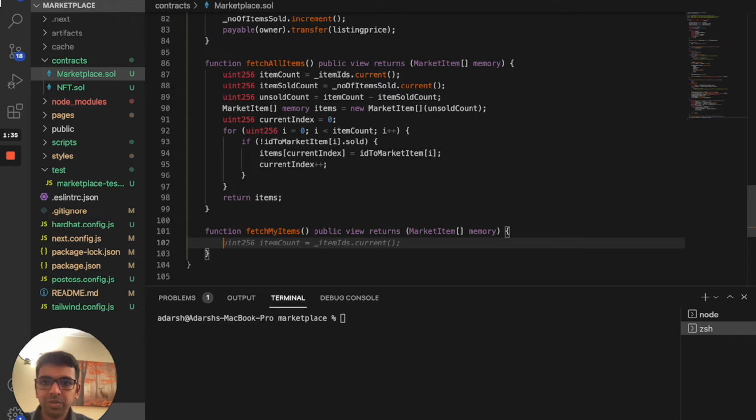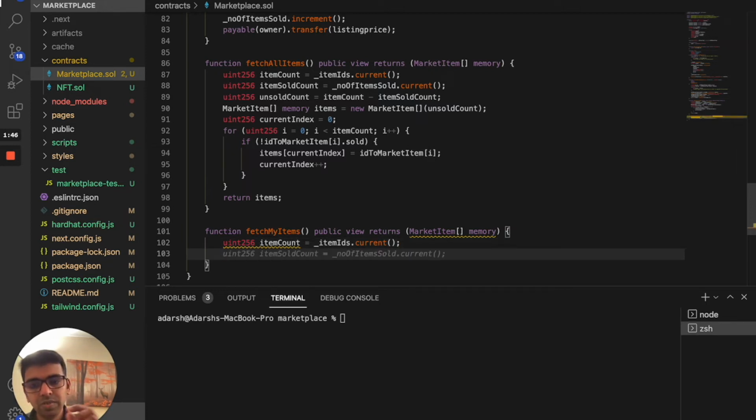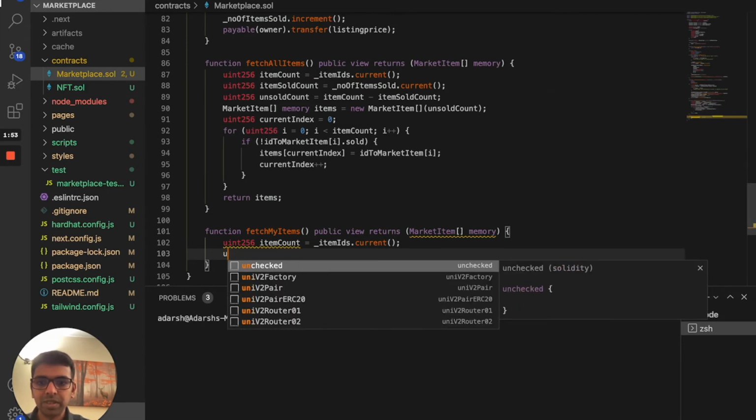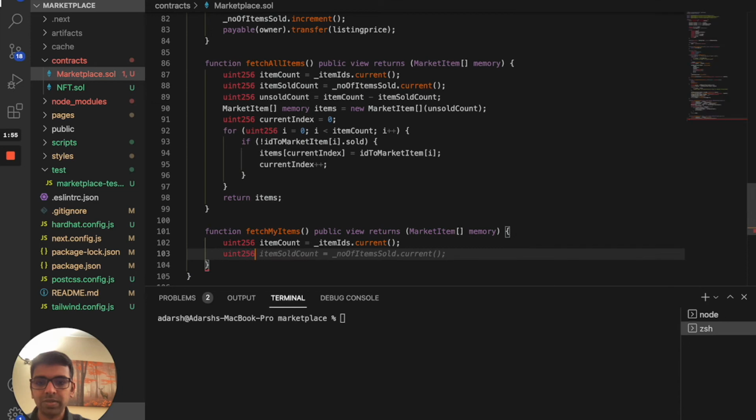For doing that, we need to first get the item count, that's the number of items in the marketplace. Next, we need to figure out how many items there are for this user. So let's initialize a uint256 userItemCount, which is 0.